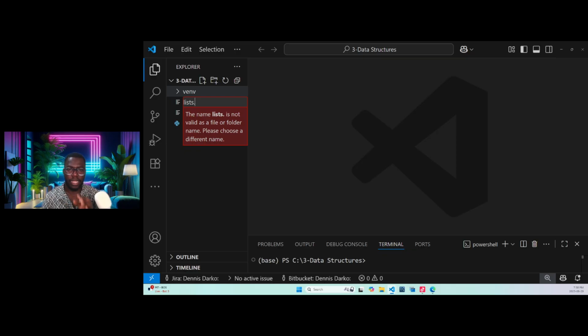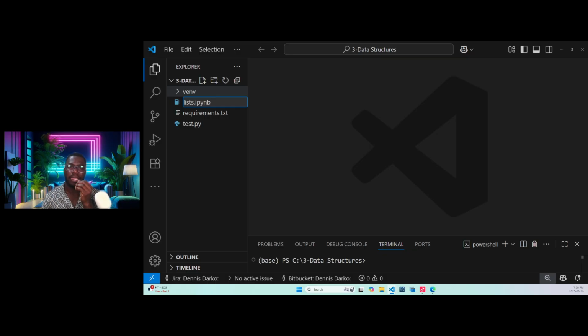Okay, so list dot, then we type IPYNB like this. The IPYNB is an extension telling VS Code, the Visual Studio IDE. When we say IDE, all we mean is that it's an integrated development environment.